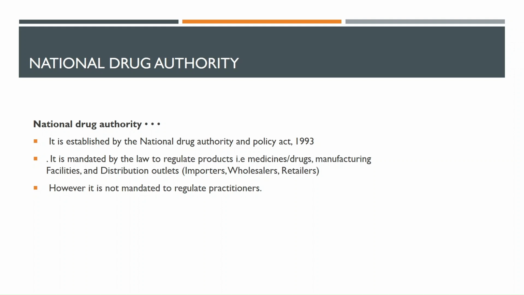It is mandated by the law to regulate products. That is to say, medicines, drugs. The products we are dealing with are medicines and drugs, isn't it? And then manufacturing facilities and distribution outlets. It also manages the importers and the wholesalers and retailers of these different drugs or medicines.